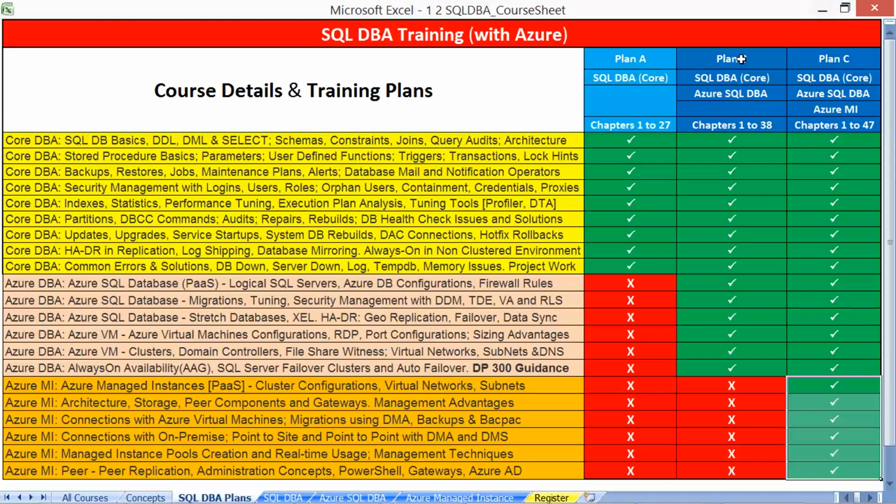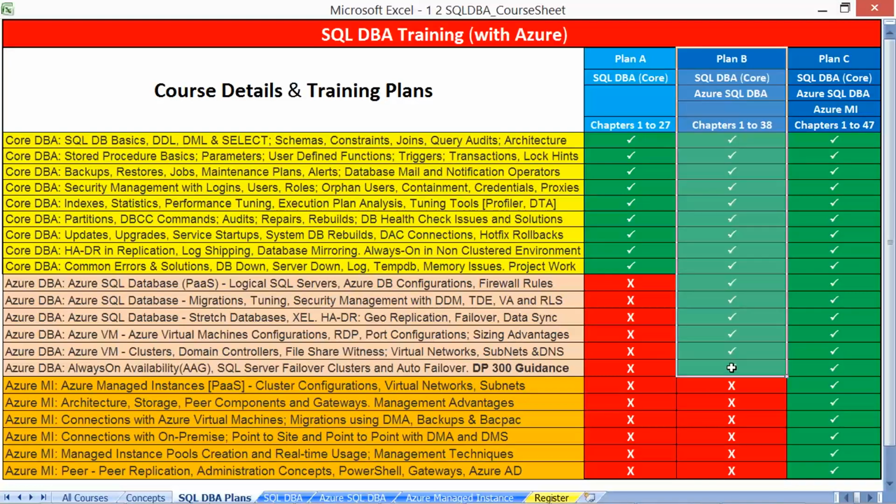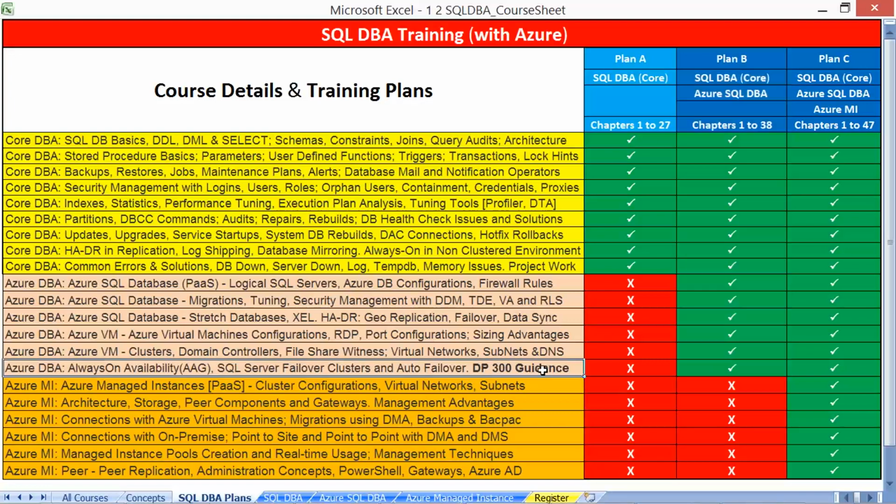If you go for plan B, my suggestion and the reason, number 1, we stuff Azure keywords in our resume. Number 2, we can get ourselves certified. DP300 complete guidance will be provided. Only for core DBA, there is no certification now from Microsoft. We need to have Azure in our resume for certification. DP300 complete guidance part of our course.